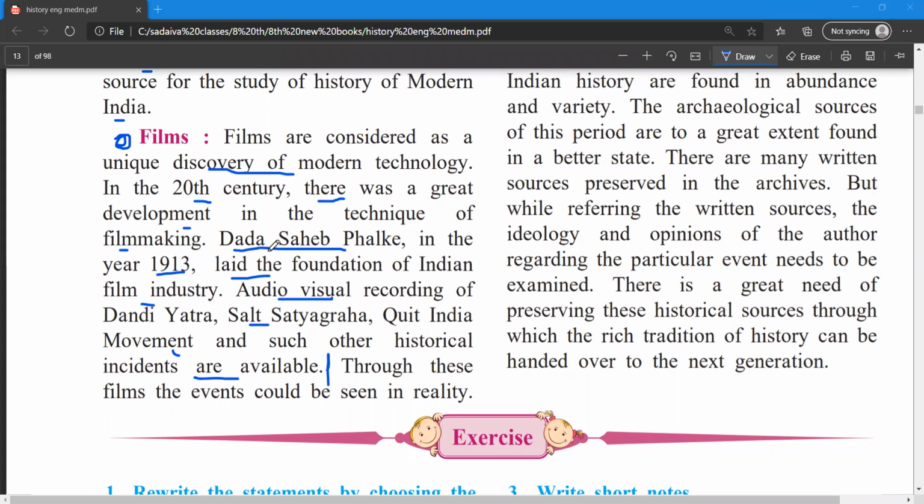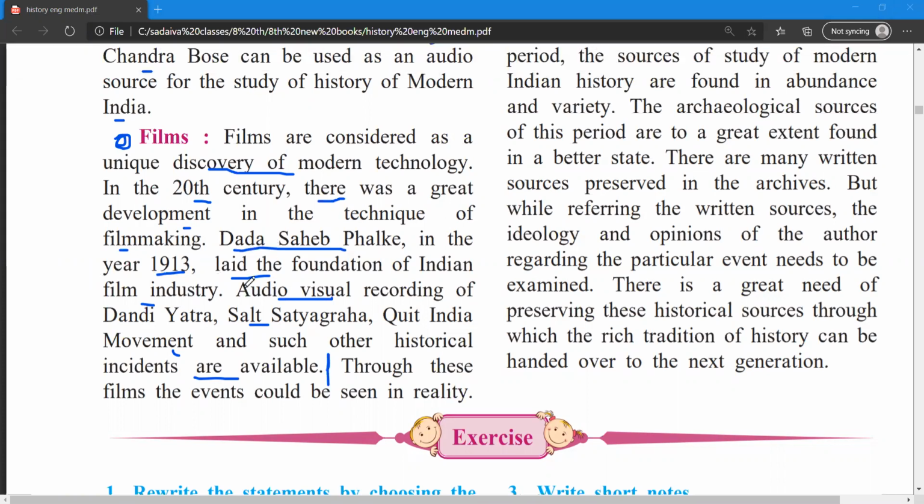Dadasaheb Phalke in 1913 laid the foundation of the Indian film industry. So who laid the foundation of the Indian film industry? It was Dadasaheb Phalke.